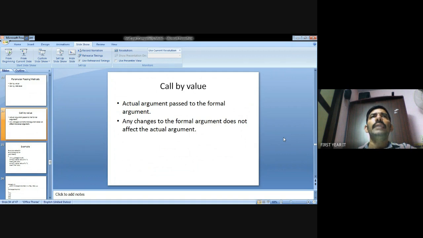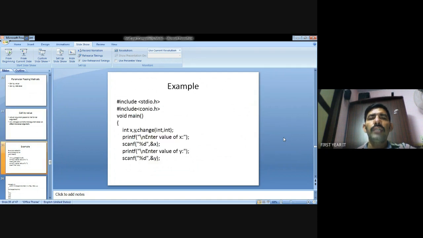Suppose I assign a equal to 10, b equal to 20. This is the value. But after executing, I need a value to be 20, b value to be 10. How we can interchange the values, that is called call by value. Okay. Understood?